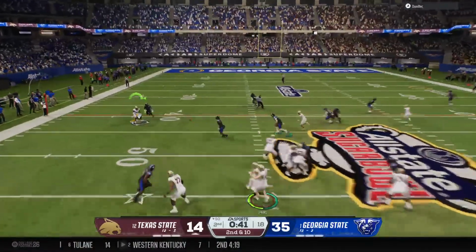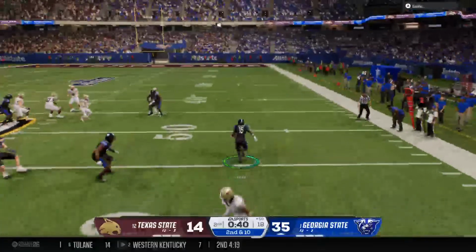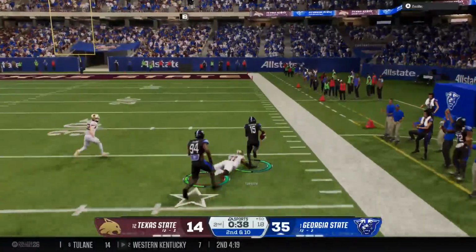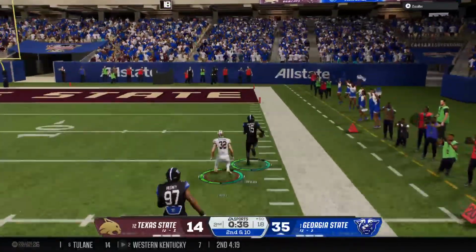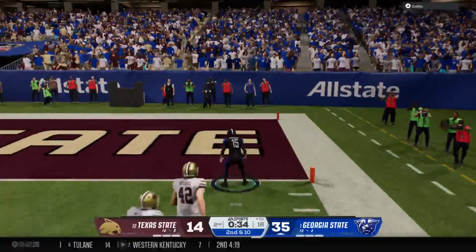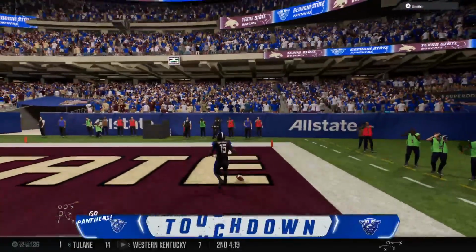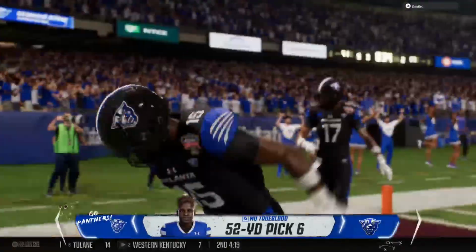Throwing again on 2nd and 10. And the pass is intercepted. A takeaway for the defense. Look out, he's in the clear. The 10. Touchdown, Panthers. 6 points for the defense in this playoff game.